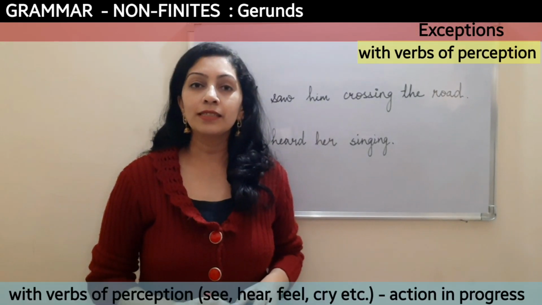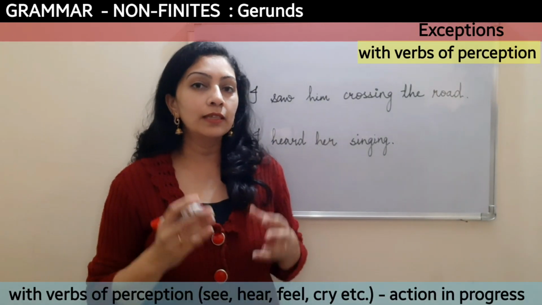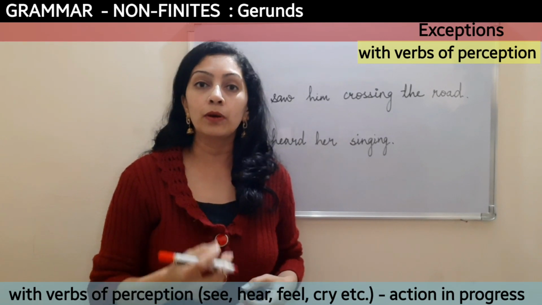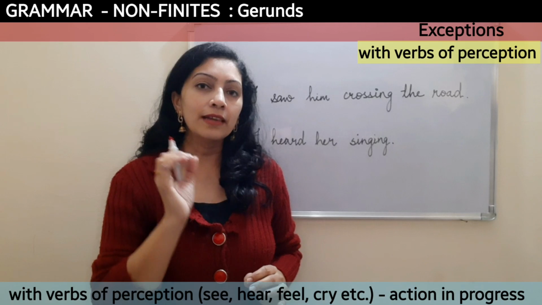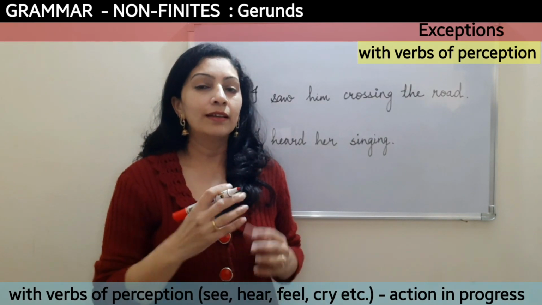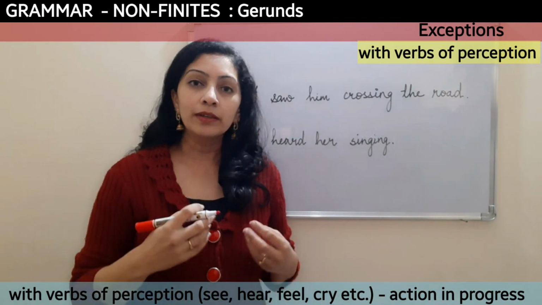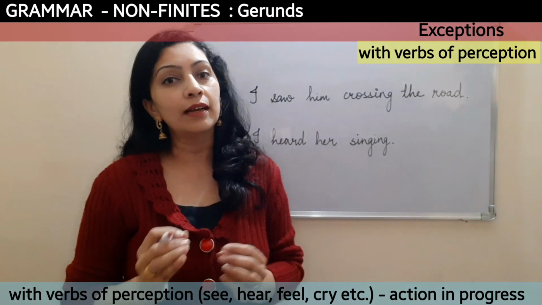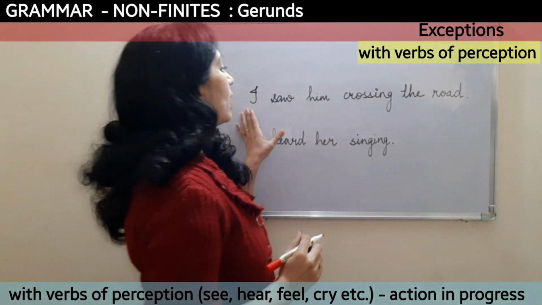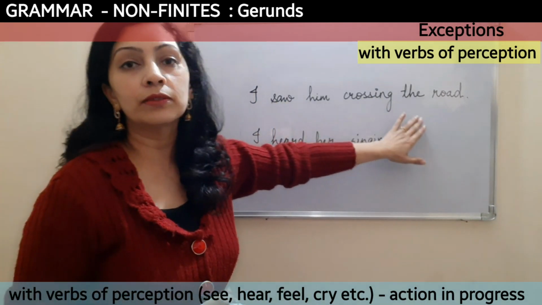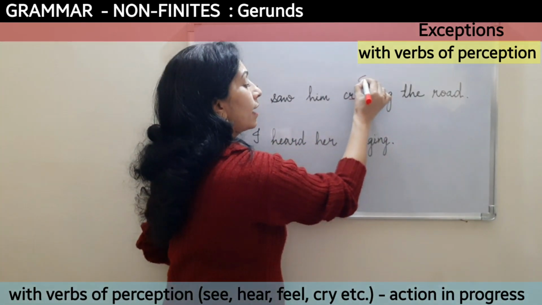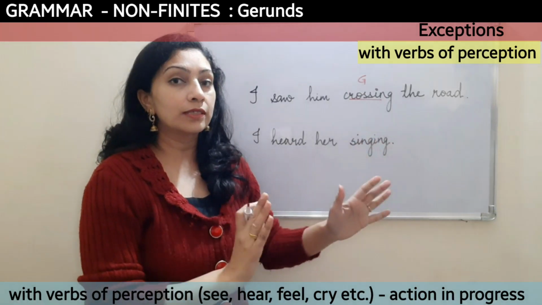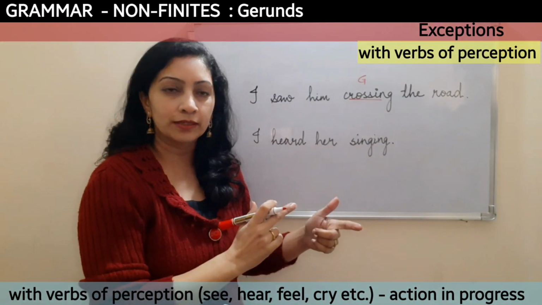The next case is when we combine gerunds with words like see, hear, watch, observe, feel, etc. Then the action seems incomplete, or it shows that the action is still in progress. For example, I saw him crossing the road. So when I saw him, he was crossing the road. The action of crossing was still incomplete or was in progress.